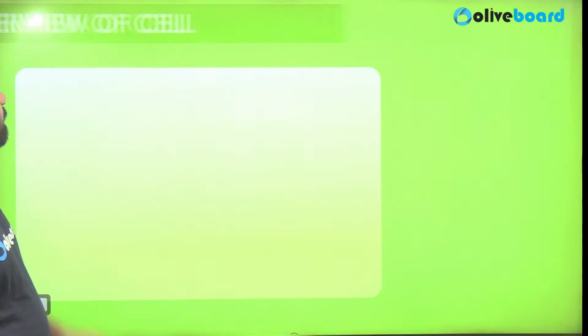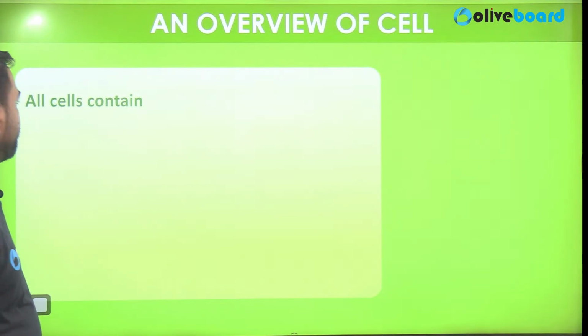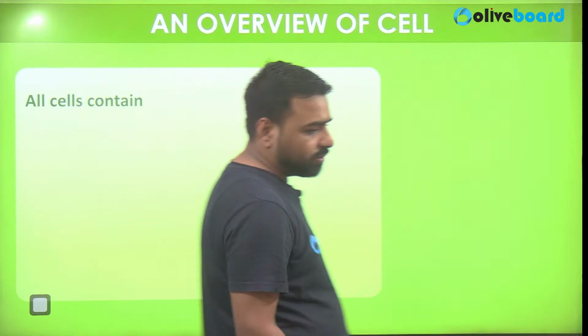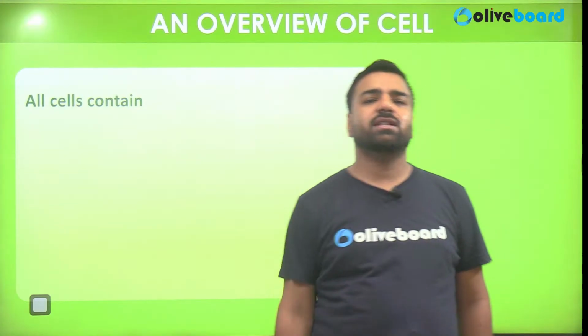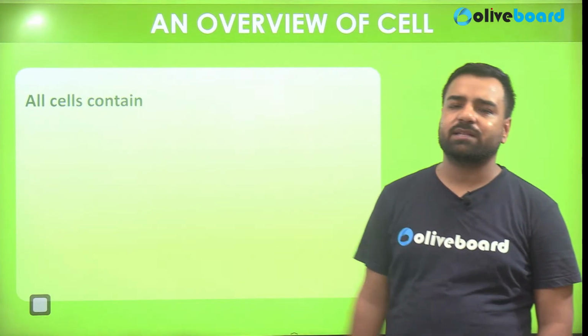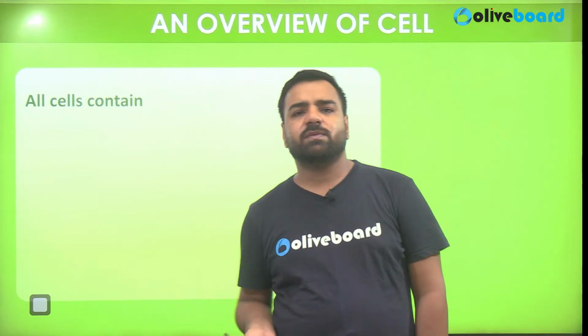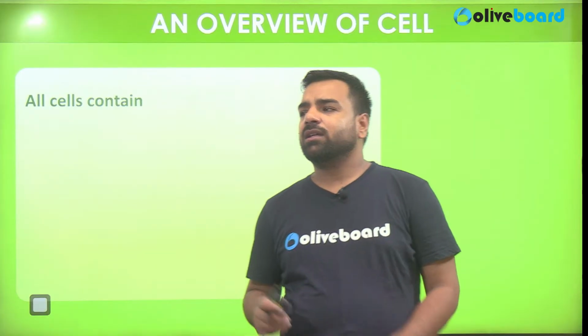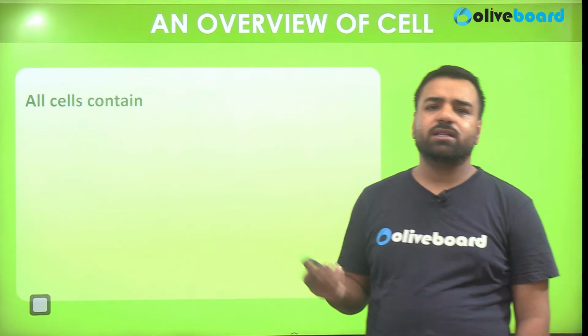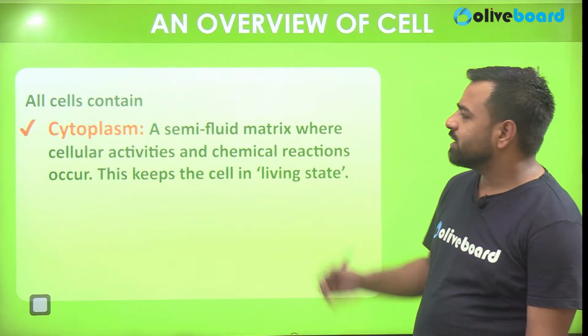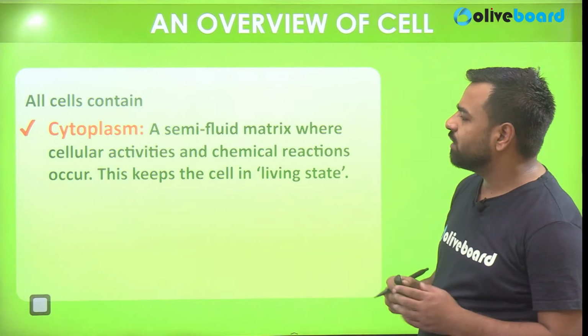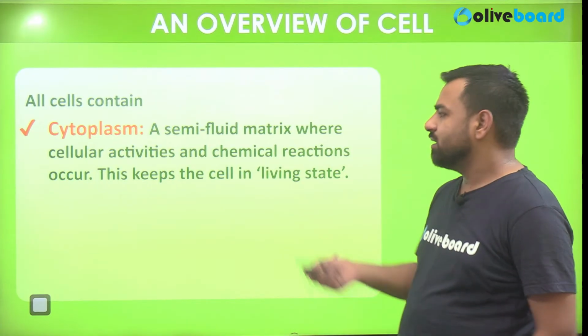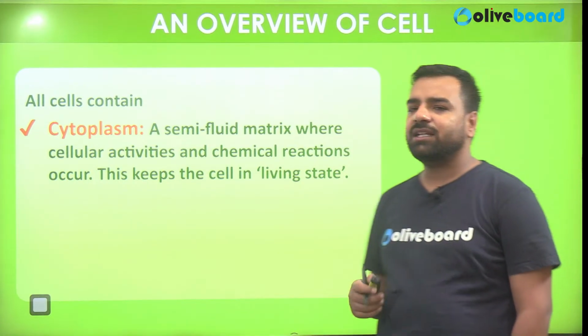Now let's go with the overview of the cell. So a cell contains what? There's an outermost part that is known as the cell membrane, right? That's also known as the plasma membrane. Then there is the liquid which is present there, known as cytoplasm. Apart from that, there's a nucleus. Cytoplasm is a semi-fluid matrix where cellular activities and chemical reactions occur. This keeps the cell in the living state.